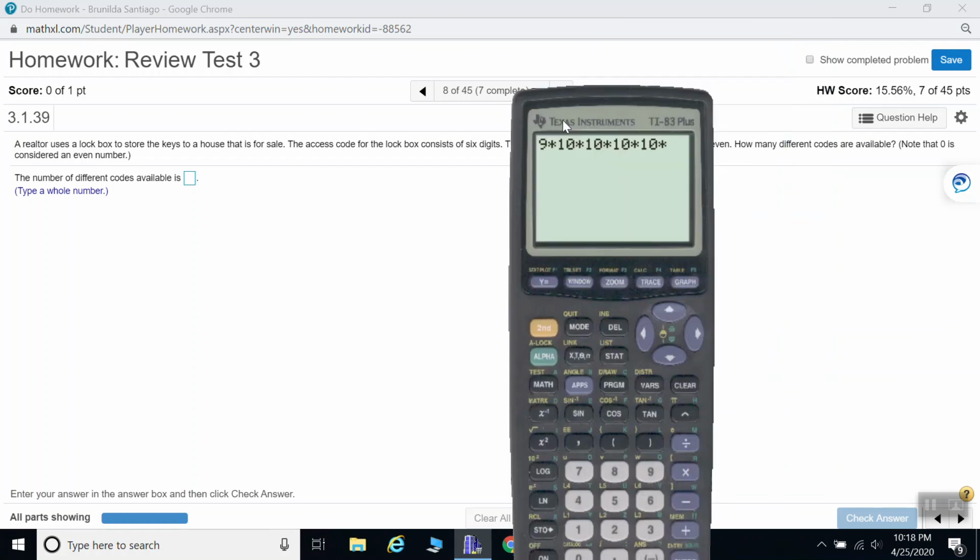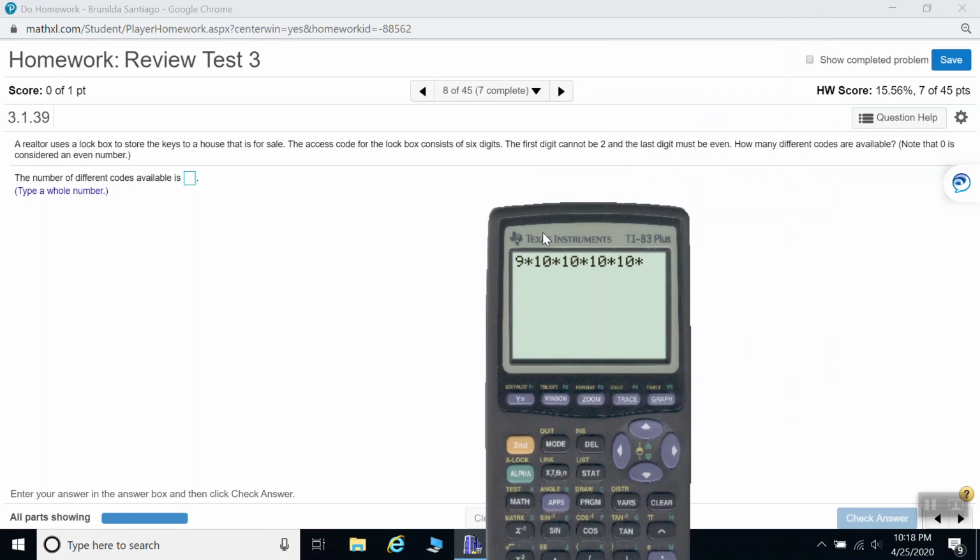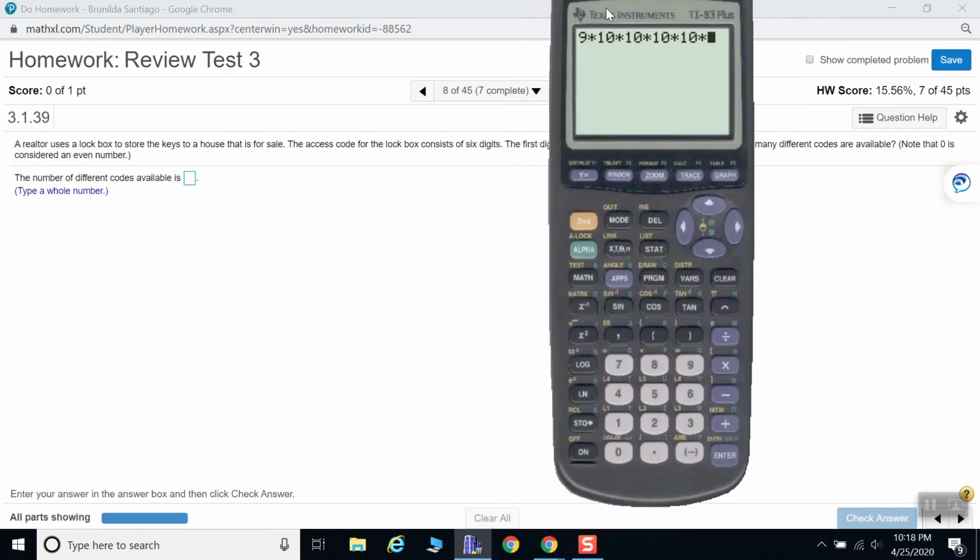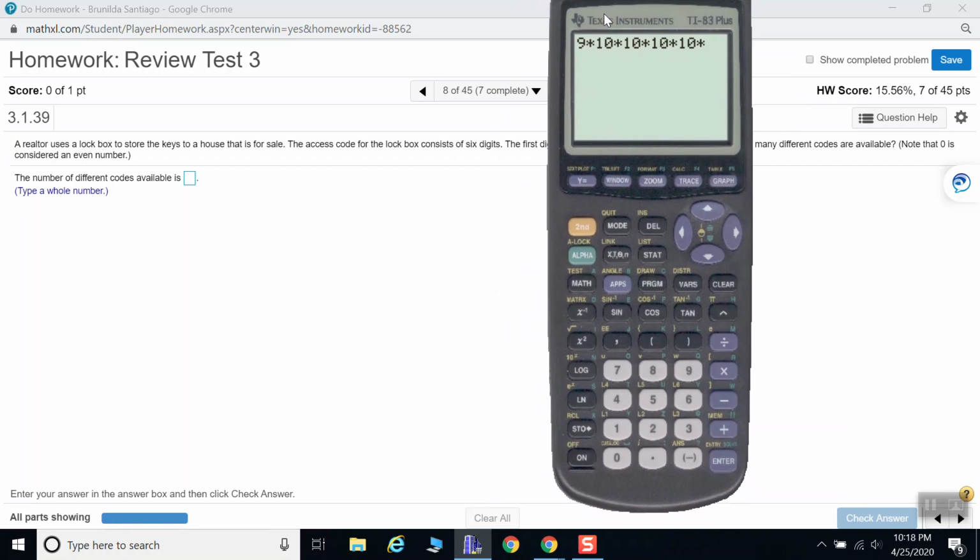And the last digit must be even. Between 0 and 9, if you count 0 as an even number, the even numbers are 0, 2, 4, 6, and 8. So there are 5 numbers that are even between 0 and 9.